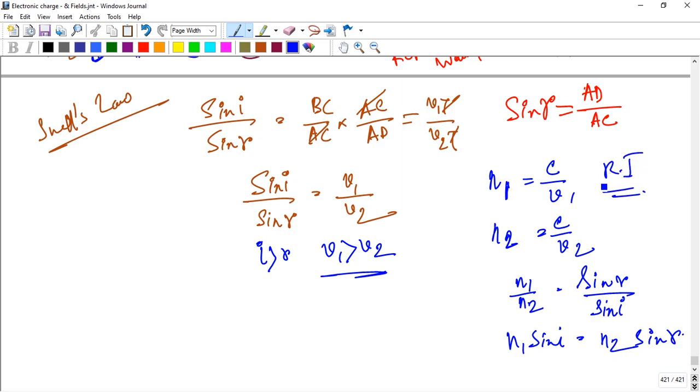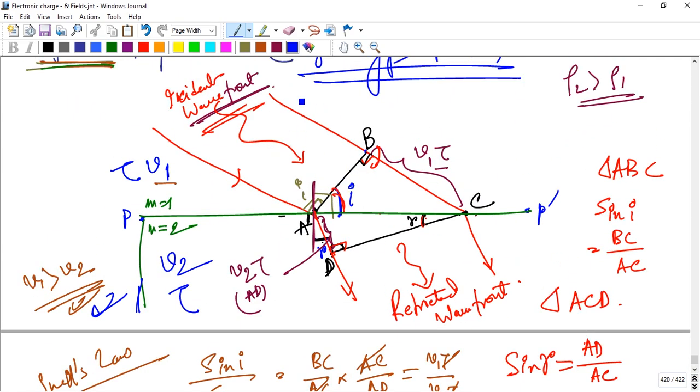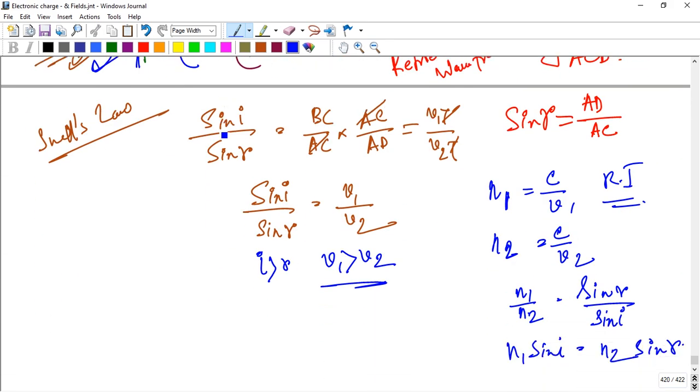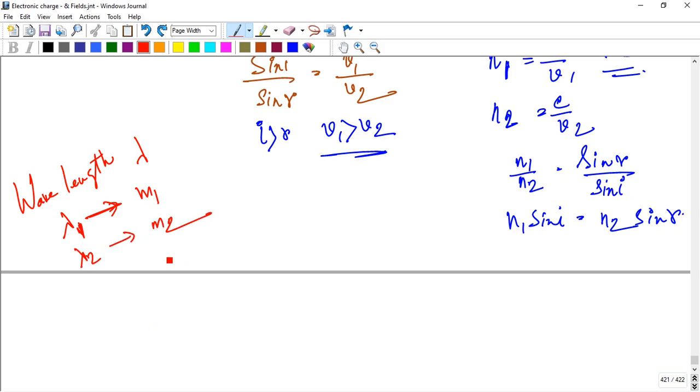Okay, so now introduce another concept, that's the wavelength. There is some wave, obviously there is an incident wave, and there is a wavelength and frequency. So there is a wavelength lambda. Lambda 1 represents the wavelength in medium 1, and lambda 2 the wavelength in medium 2.